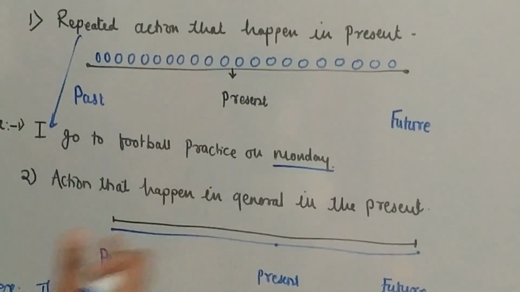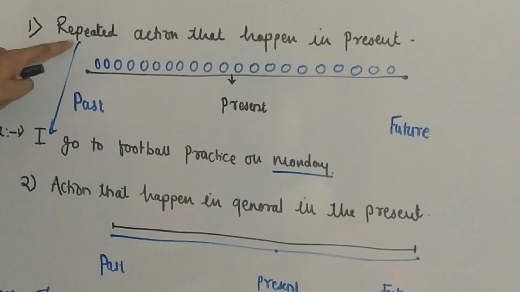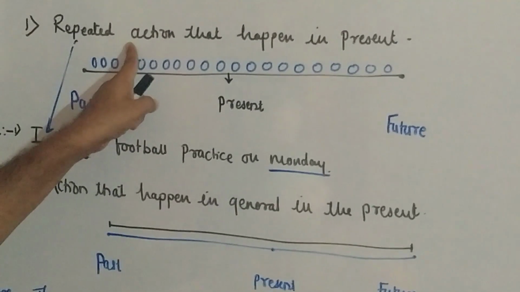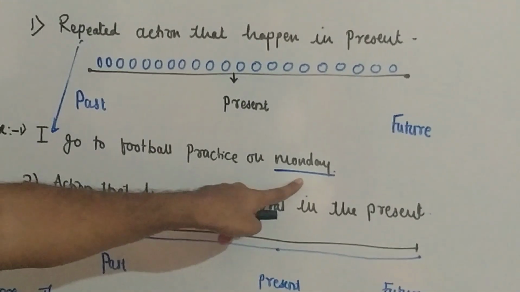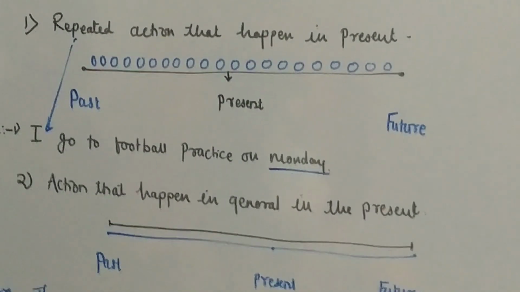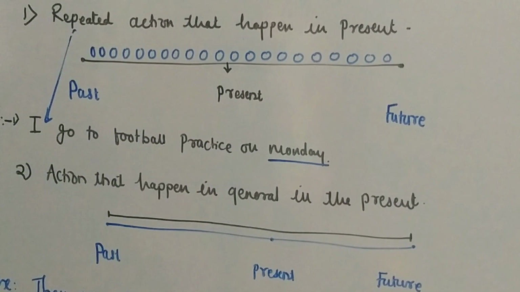There is a continuation. That's why we use the present tense for repeated actions that happen in the present.